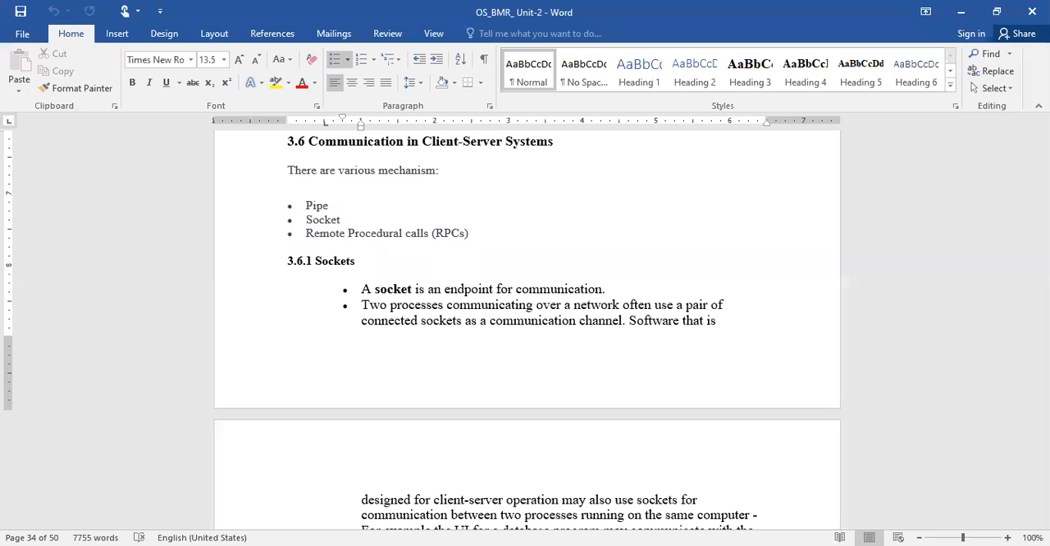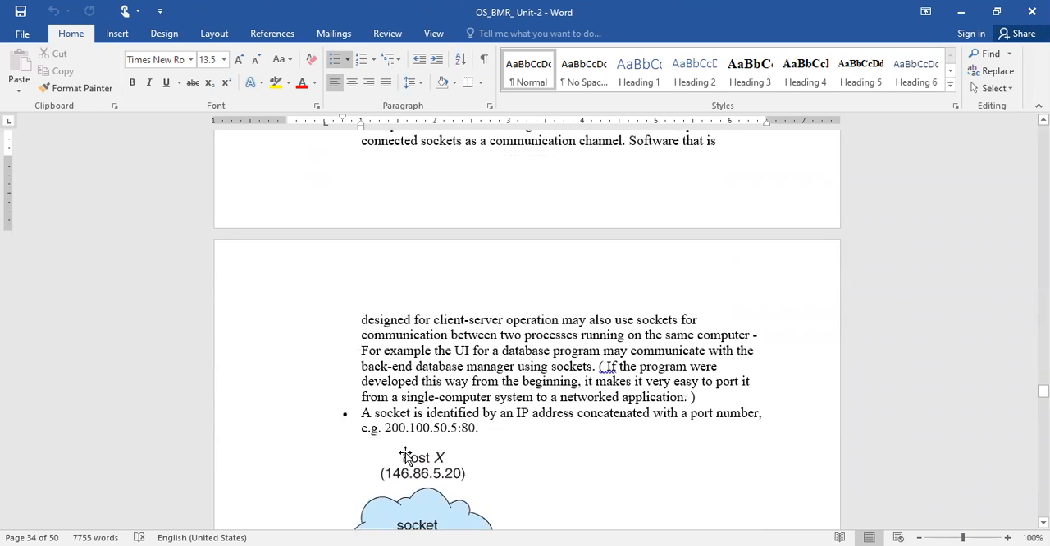Software means you need to implement a mechanism for how your system is going to transmit the data and who is responsible for receiving the data at the receiving end. Usually we use port numbers to communicate between one and another. So the two processes communicating over the network use a pair of connected sockets as a communication channel.